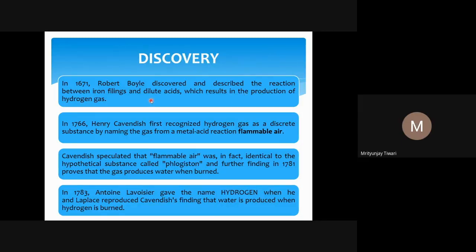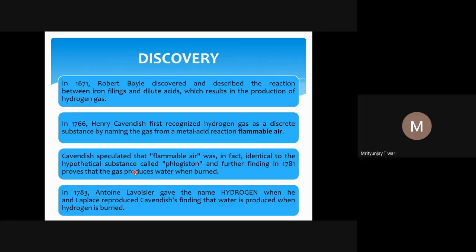So nowadays, those reactions you can do in the laboratories: you use iron filings, even some iron, and you put it into the acids, and the hydrogen gas will be evolved. So in 1766, Henry Cavendish first recognized hydrogen gas as a discrete substance by naming the gas from a metal acid reaction flammable air. So what he said, it is a flammable air. In acid and metal reactions, a gas is produced, and he recognized that flammable gas, he called it flammable air.